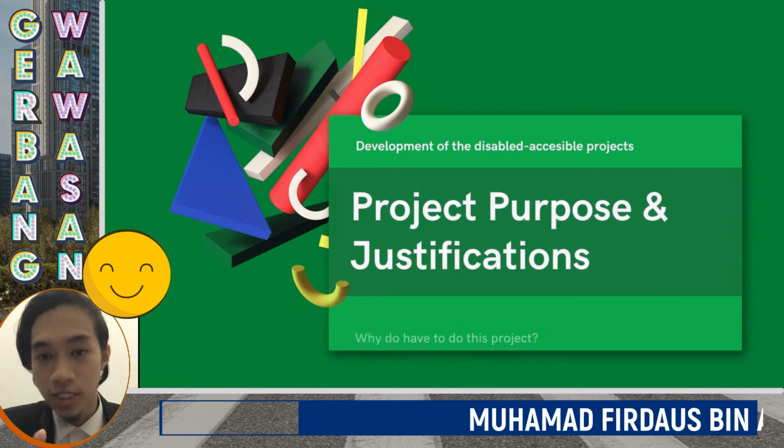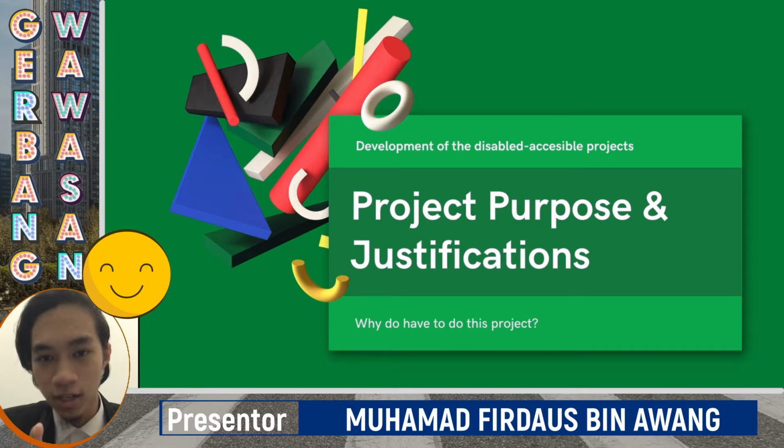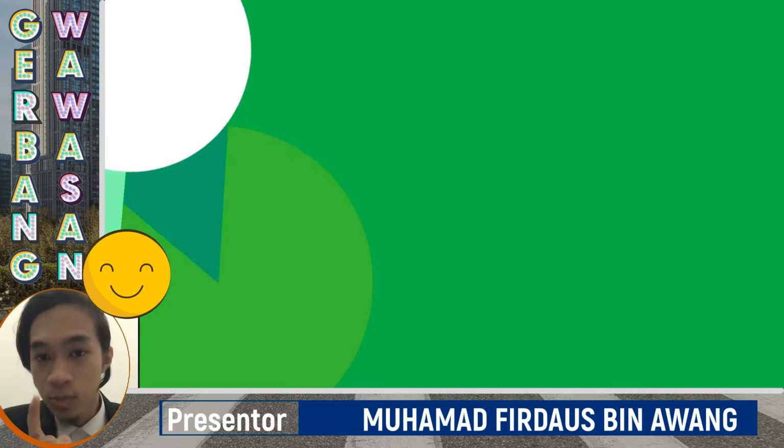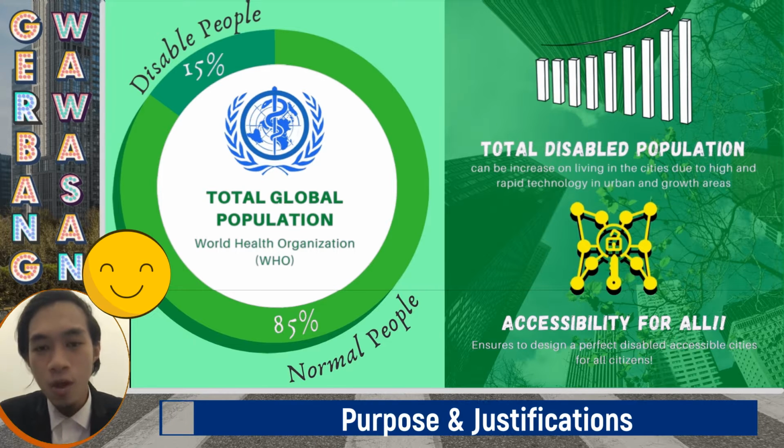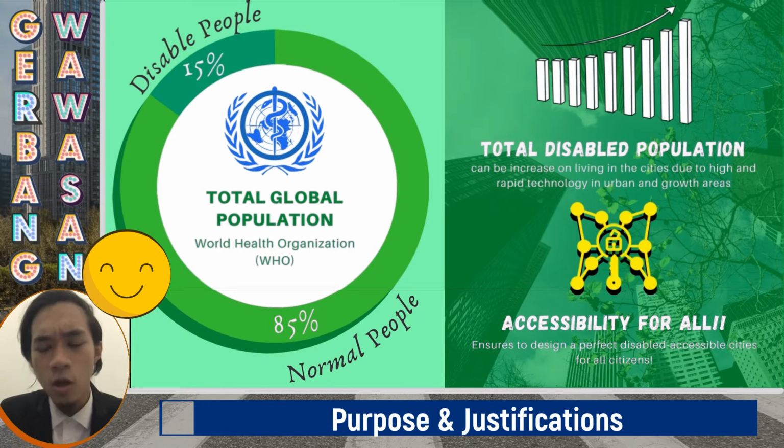Let's start with project purpose and justification. Why exactly do we do this project? According to the World Health Organization, WHO, about 15% of people around the world are disabled. The number can increase in the cities due to the high and rapid technology growth in rural areas.